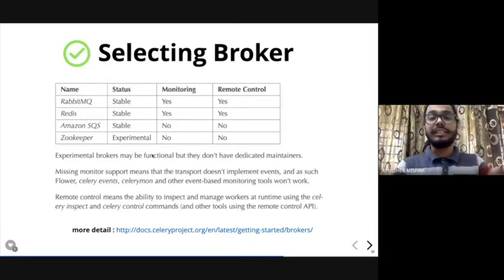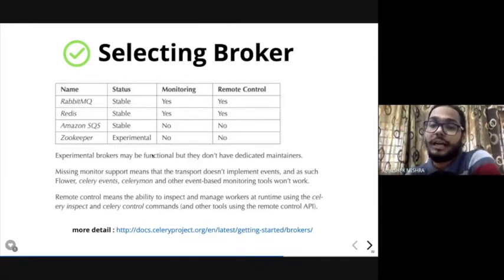So here is a very short snippet: if you use RabbitMQ, it's stable for Celery, and you can monitor which tasks are getting executed in the backend, and whether you can take remote control or not. Celery also gives you an optional feature for monitoring the entire task process happening in the background and foreground. It's called Flower. You can just install it as a Celery plugin and use it.